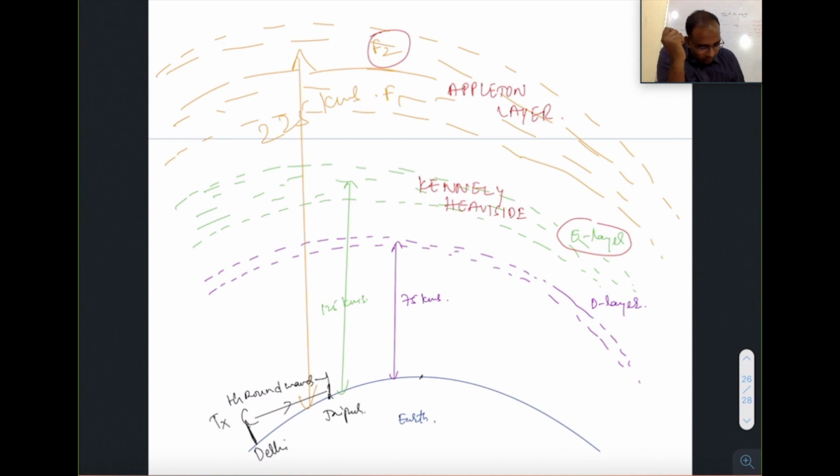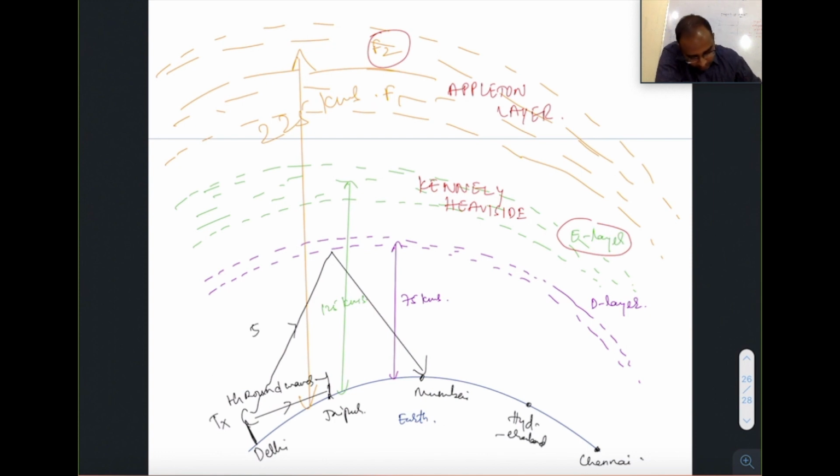Now this was Mumbai, this was Hyderabad, this was Chennai. Now what they observed was the first wave to go to the ionosphere and get reflected back, by total internal reflection, was 500 kilohertz. Below this 500 kilohertz, the wave didn't come back.